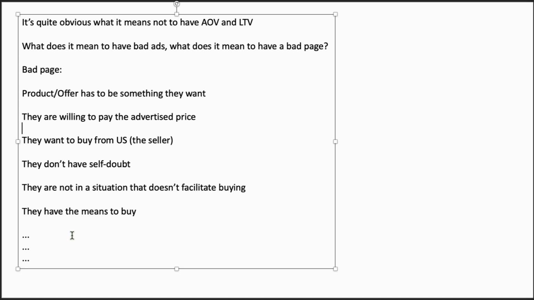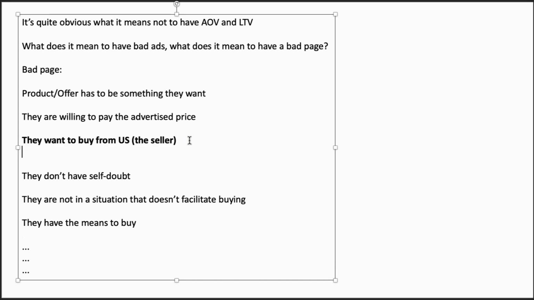Right. So those are the contexts on the page. Now let's go into detail into each one of them. So let's start with they want to buy from us. So let's take this particular context that we want to operate in.